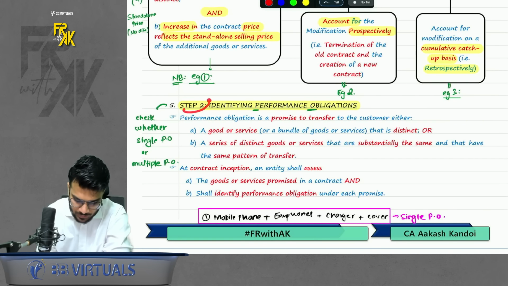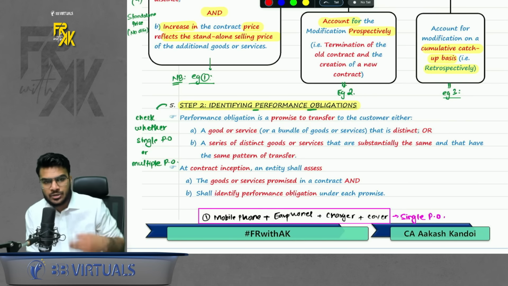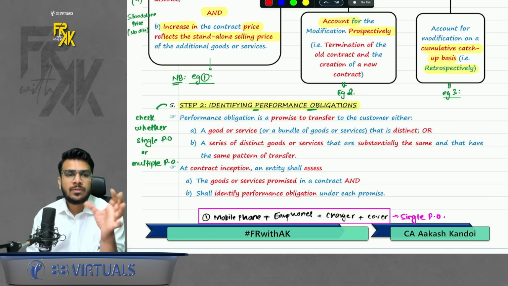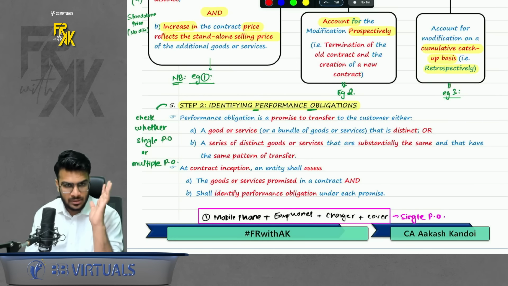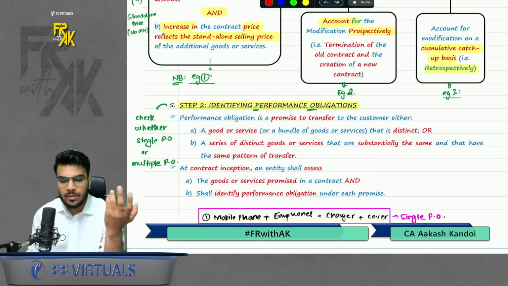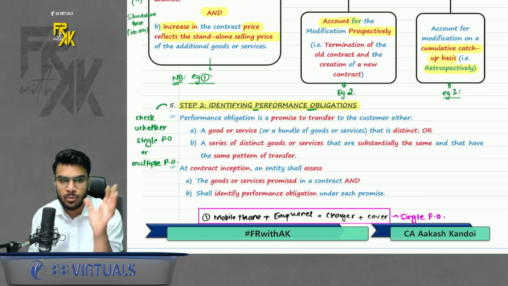Okay, now next point, step number 2, identifying the performance obligation. Now what is the meaning of performance obligation? Performance obligation simply means what is the company promising, what goods and services are being promised here. So in case of Reliance Limited, he was offering me internet service, router, modem, etc. That was the performance obligation. So here, what are the obligations being offered? So you need to check on a contract to contract basis.